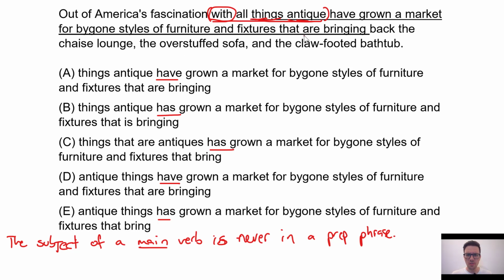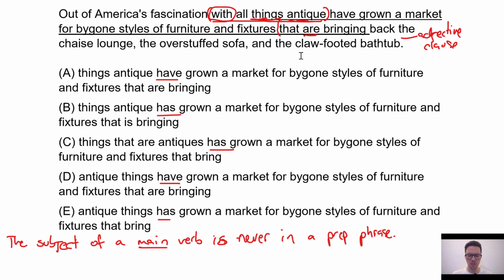So if we look at this verb down here, are, the verb here, are, is not part of the main clause because this clause, that are bringing back, etc., that's not a main clause. This is telling us about something else in the sentence. We can call this an adjective clause. Okay, so it's telling us about something else. That's not essential information. This is a modifier.